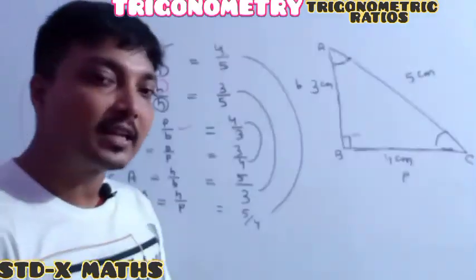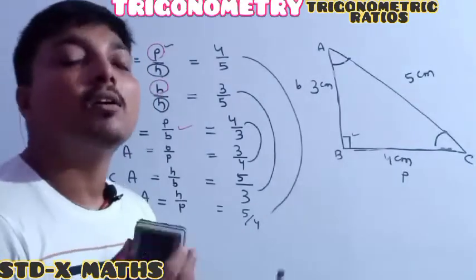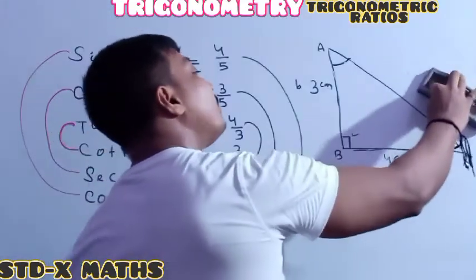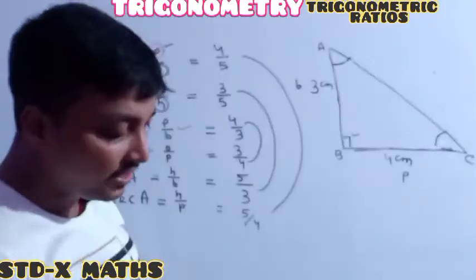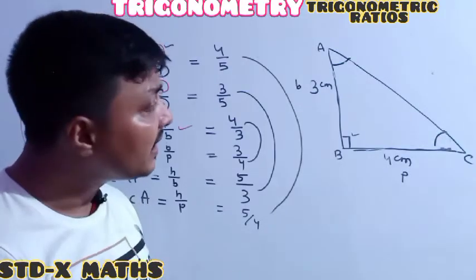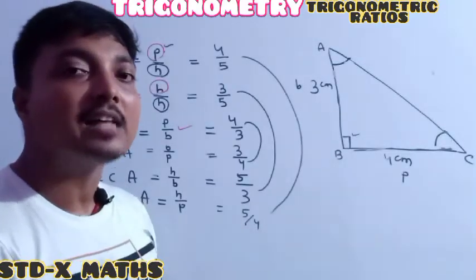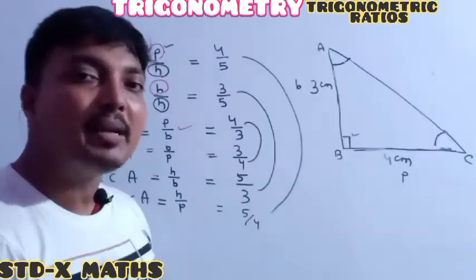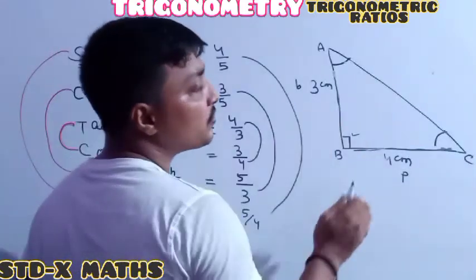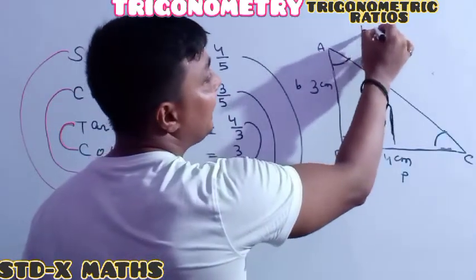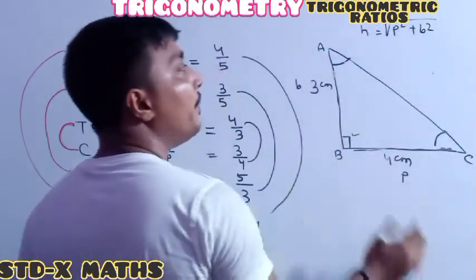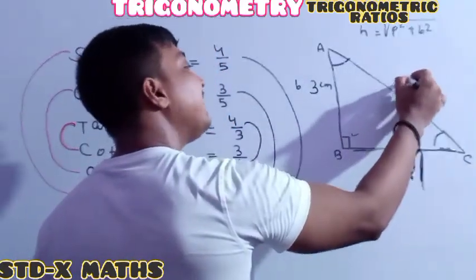Perfectly understood? Listen, here is another trick. The question may come just like this. In a right angle triangle, suppose one side is not given. Suppose two sides of a right angle triangle are given, and the third side is not given. As everyone knows, a right angle triangle means 100% it satisfies the Pythagoras theorem. It means h square is equal to p square plus b square. Otherwise, one can write h is equal to the root of p square plus b square. By applying this, one can find this side.